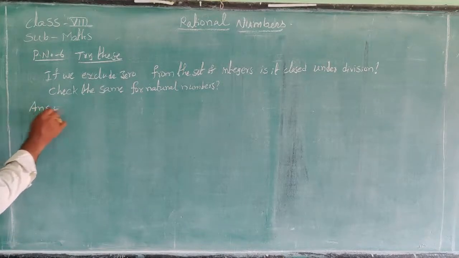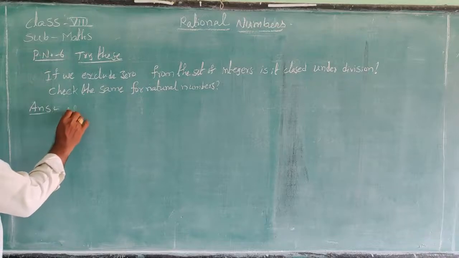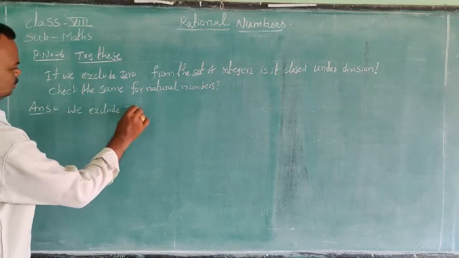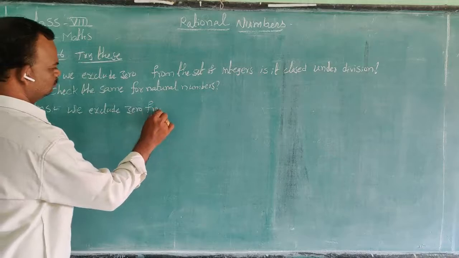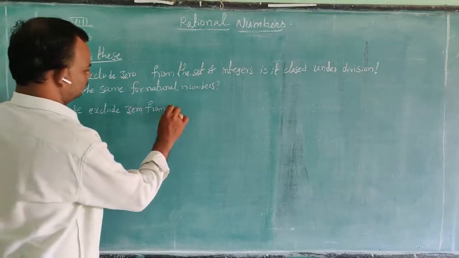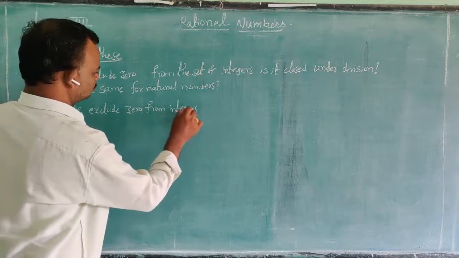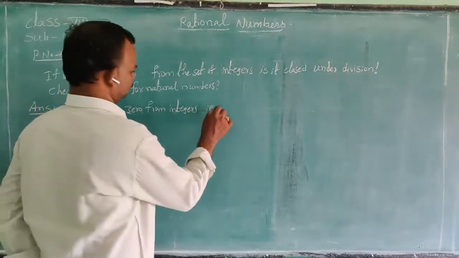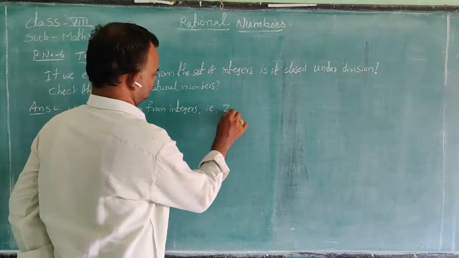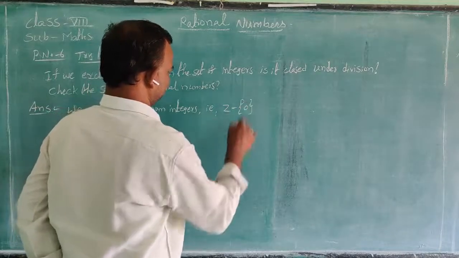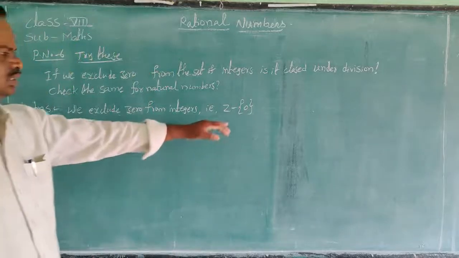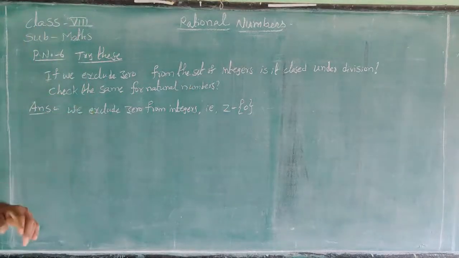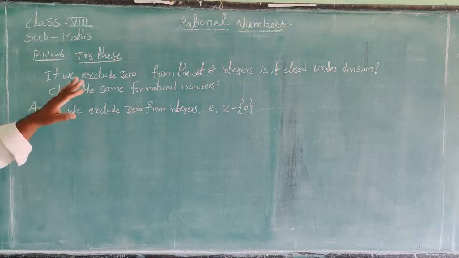The set of integers is Z, and Z minus the set of 0 is read as Z minus {0}. Is it closed under division?